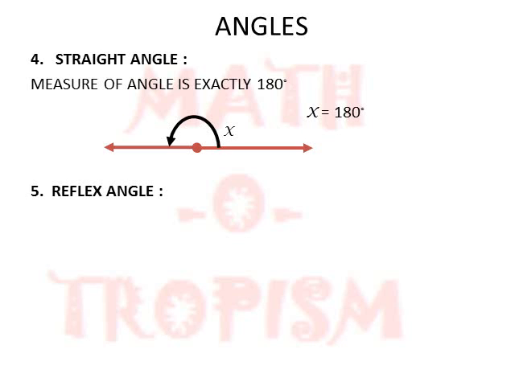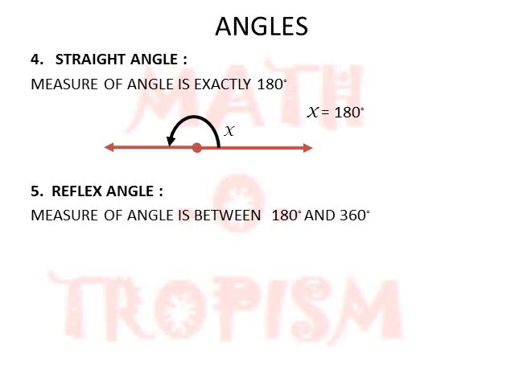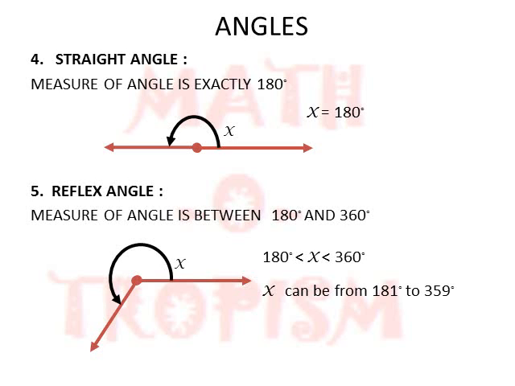Next is the reflex angle, where the measure of the angle is between 180 to 360 degrees. It means x can take a value from 181 degrees to 359 degrees. Now 360 degrees coincides with my original position of 0 degrees. So both my 0 degree and 360 degree rays will coincide.